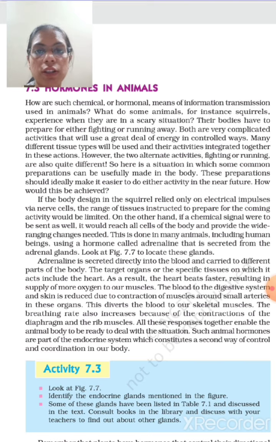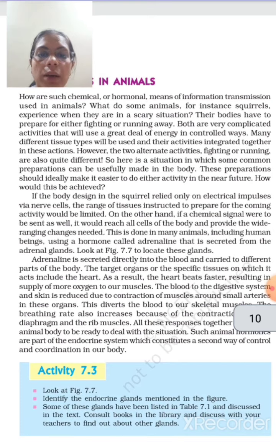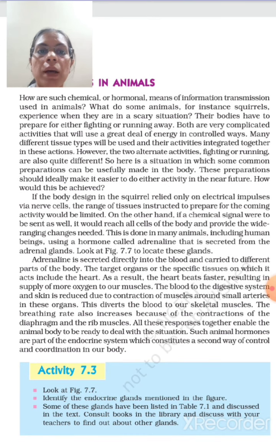First is the electrical response, second one is the chemical response. We already learned about the neural system of the body. Now we will learn about the endocrine system of the body, which is also responsible for control and coordination in the animals.